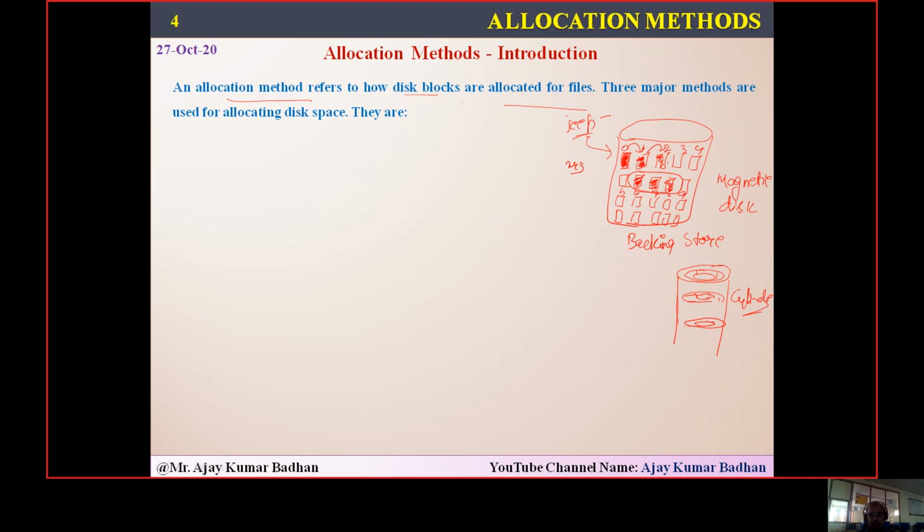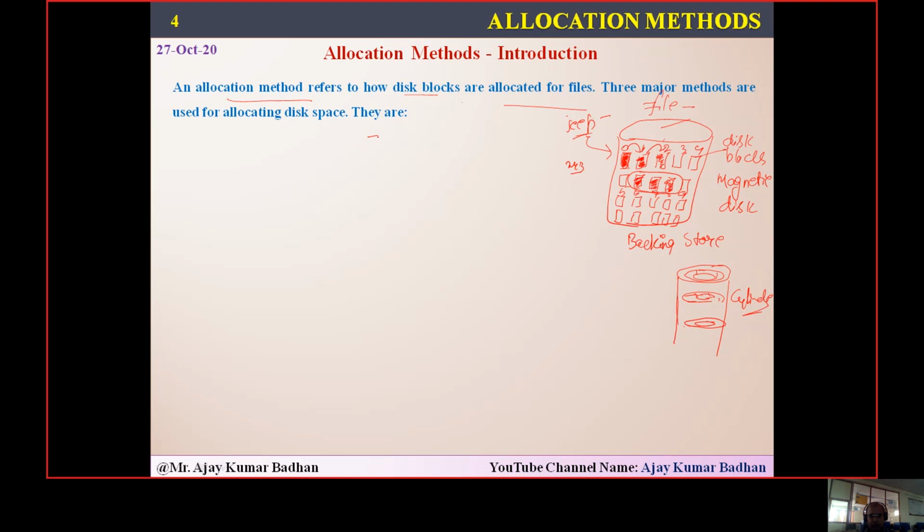So basically, just understand these are the empty blocks we have in the backing store, and this is what we call a disk block, magnetic disk. All these are empty disk blocks. How are these disk blocks allocated to the file? Whenever a new file is generated, how are we allocating these blocks to it? That is what we are going to discuss.